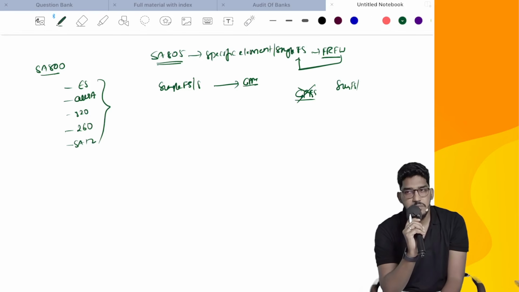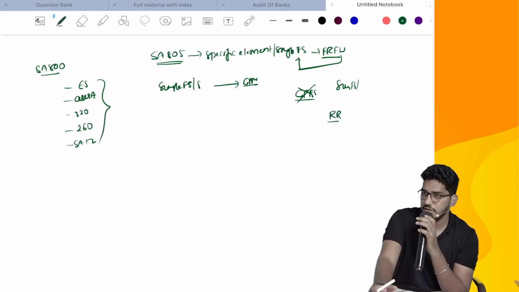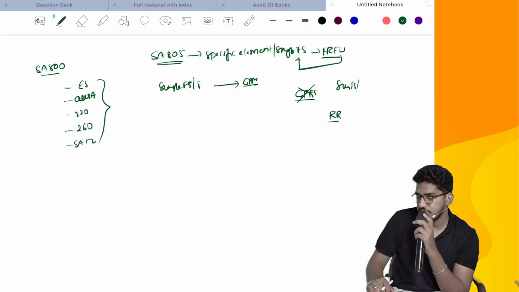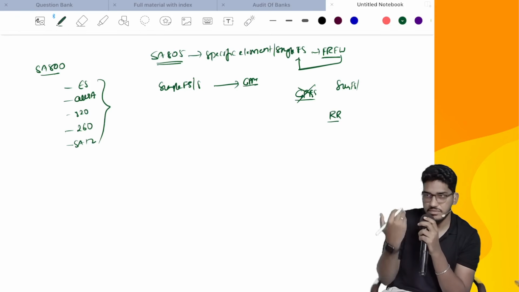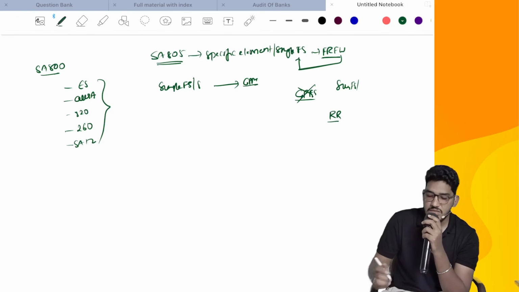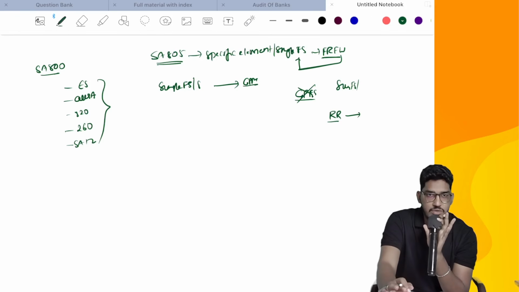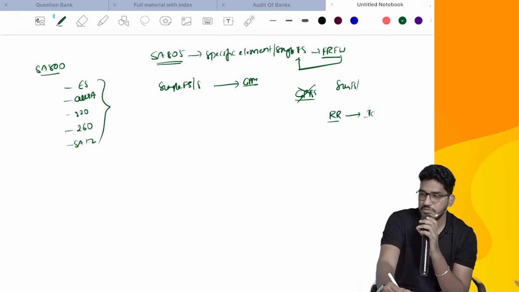The logic is very simple, as I have told. If the client appoints you to audit only revenue recognition, in order to understand revenue recognition, you might first need the overall accounting system. But you will get that only when you audit the complete set of financial statements. So sometimes, if we are asked to audit a specific element, we might not be able to do it on a standalone basis. We might be required to get an overall understanding of internal control.